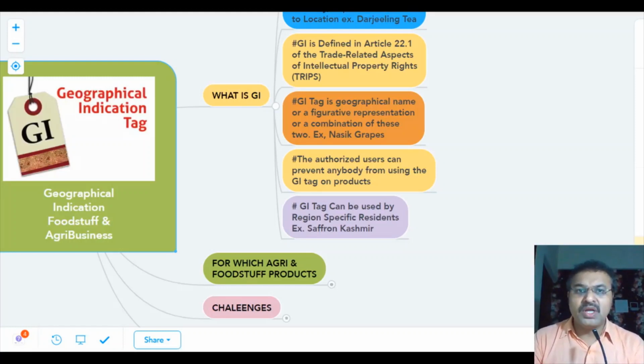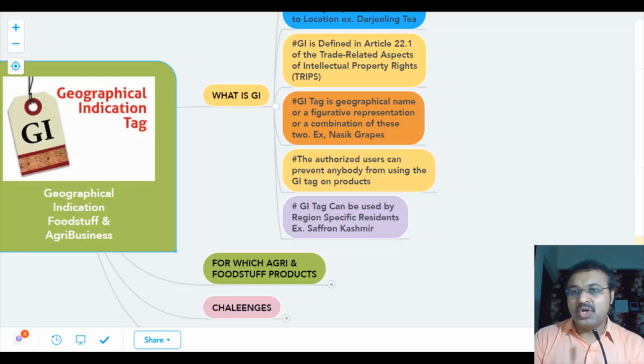This is important because there are many people in the market who can use this without authorization, and they can duplicate the product with less quality. Hence the GI tag can be used only by local, area-specific people, and this is very important. The GI tag can be used by region-specific residents, like saffron from Kashmir. If the saffron is grown in Kashmir, only there can you use the GI tag.